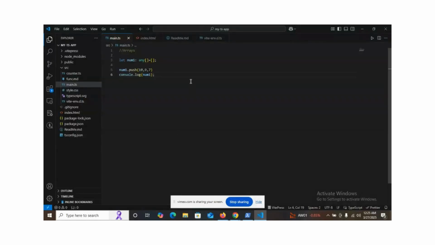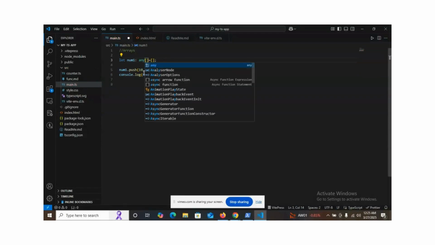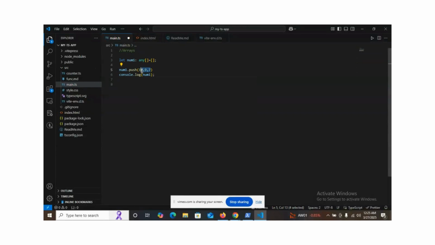We have other things. You can decide to push number, so you can come here and change it to number. It works also because I'm pushing numbers. Remember the last time I did any, I can also push strings. So I can just pick a string, go to the next one, pick another string, and let's see if this will push.